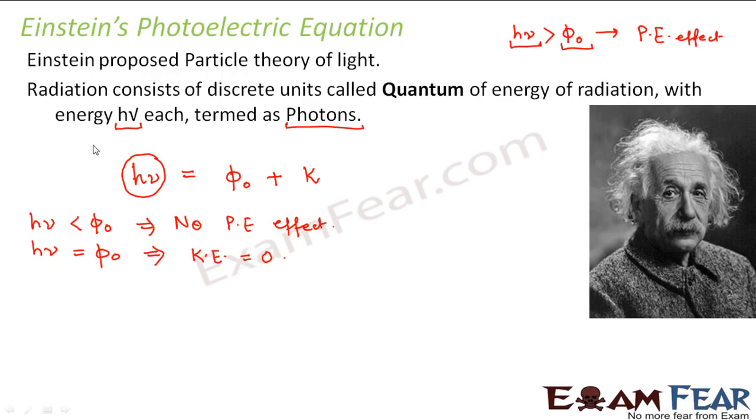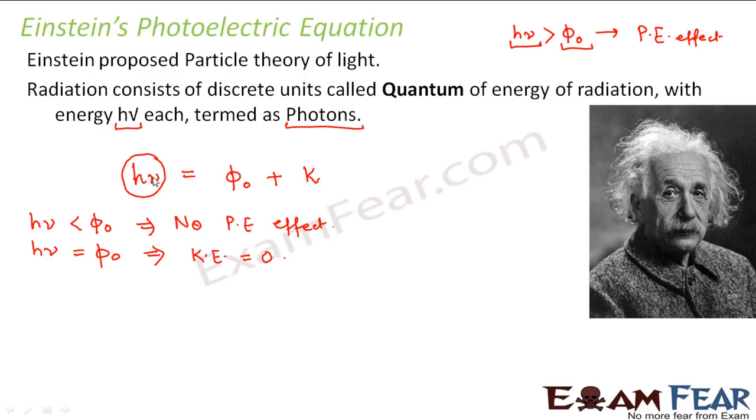The mother is the radiation, and who is the son? The son is the electron. So here the mother is the photon, photon or radiation, whatever you call it. So the son is taking the 10 rupee note, that is the energy h nu, from the mother. The mother is the photon. So now the son has this much energy, h nu.